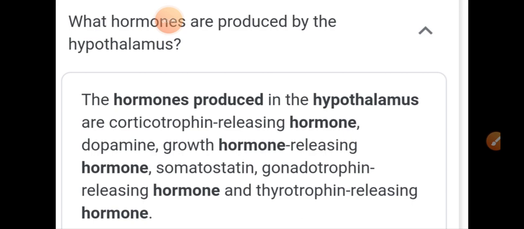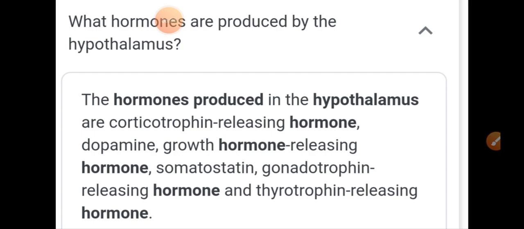These are the hormones which are released through the hypothalamus.